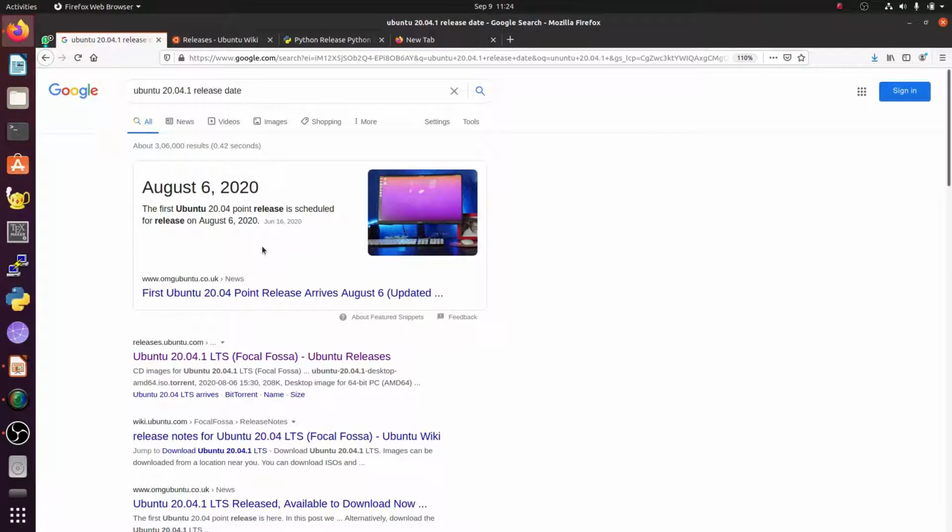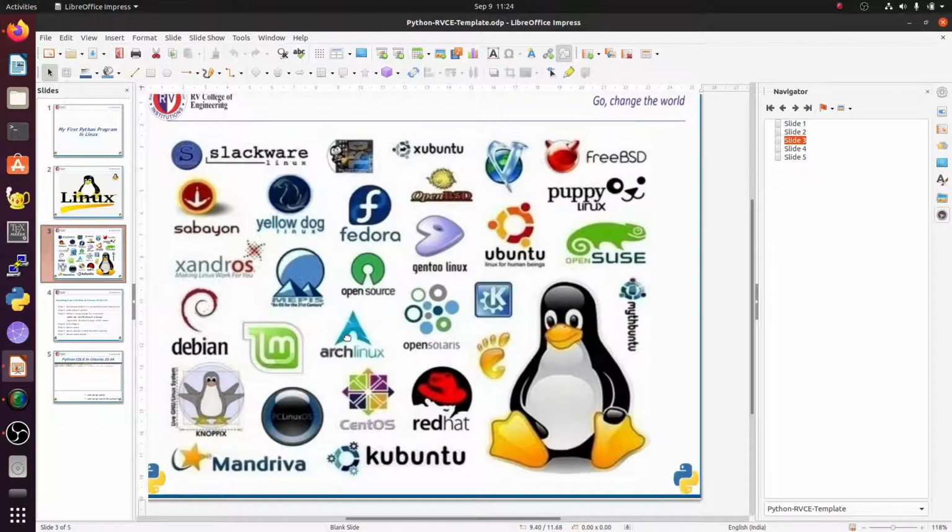Now, why I am telling this is, whenever you install a Linux based operating system on your computer, it can be Debian, Raspberry, Lubuntu, Kubuntu, Fedora, whatever it may be, by default you have the Python software in the operating system itself.